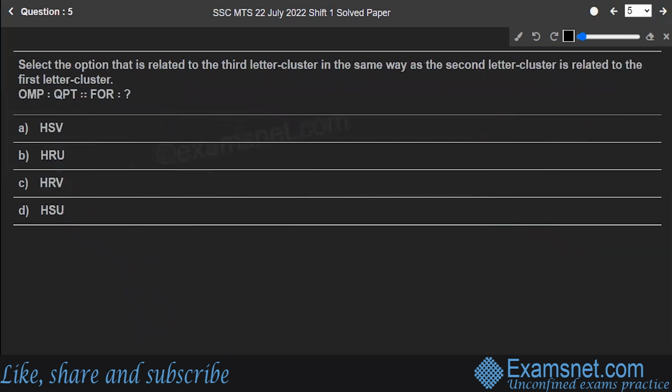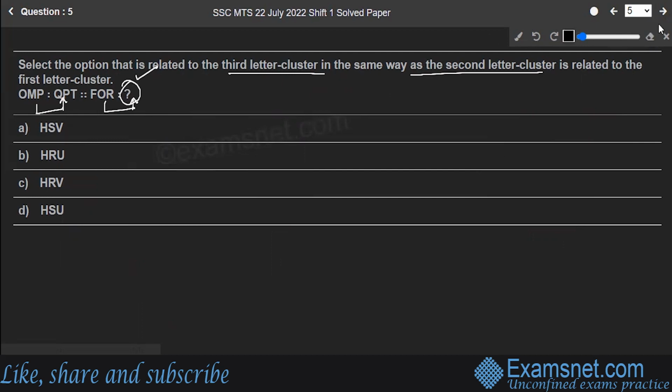Hope you are clear. Next is question number 5. Select the option which is related to the third letter cluster in the same way as the second letter cluster is related to the first letter cluster. So there exists some relationship between these two letter clusters. The same relationship exists between these two letter clusters. Using the same thing, you have to find out what will come at the place of the question mark.